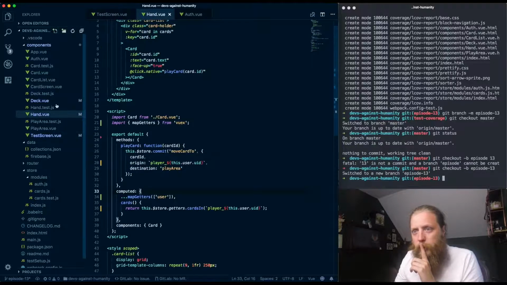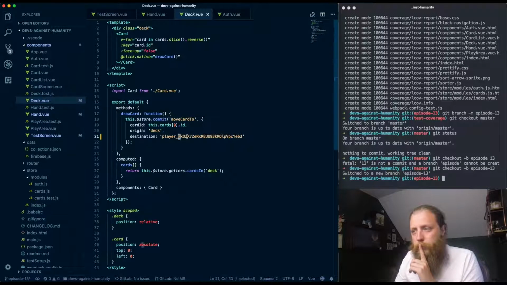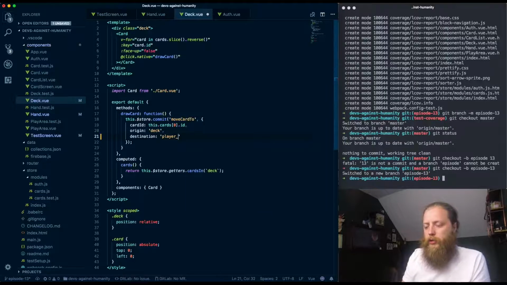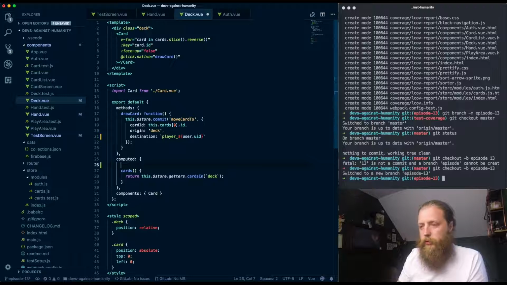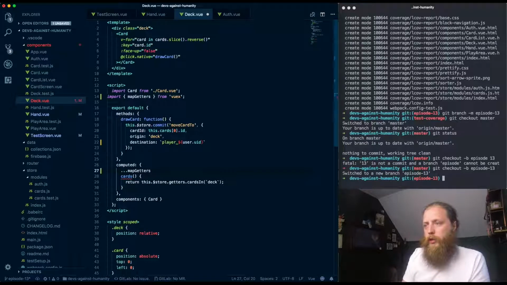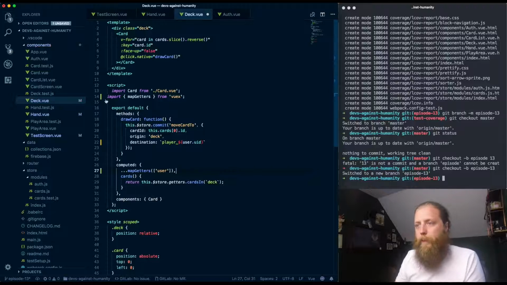in, where was it? Deck. There we go. We want to do exactly the same thing here, and we want to say player underscore. Actually, these want to be backticks. Player underscore user.uid, and we also want to do map getters in here as well. Map getters. User. Just like that.